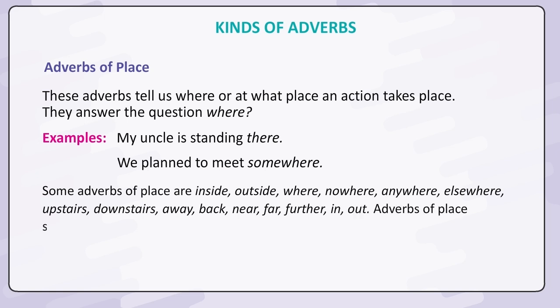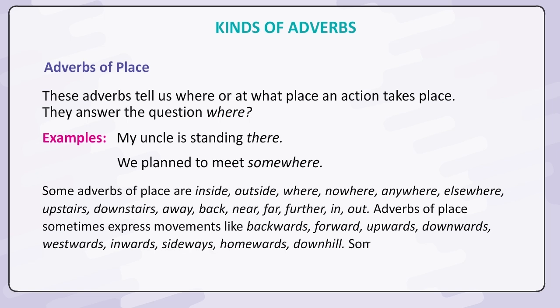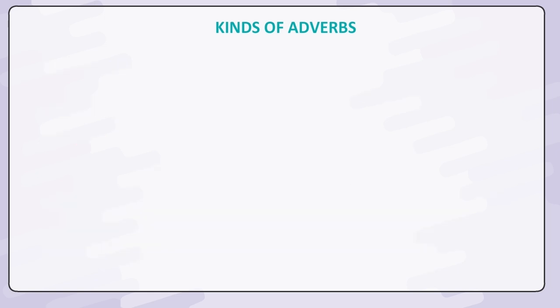Adverbs of place sometimes express movements like backwards, forward, upwards, downwards, westwards, inwards, sideways, homewards, downhill. Some adverbs of place also act like prepositions. These include behind, around, across, along.